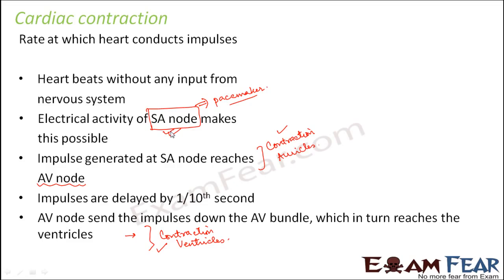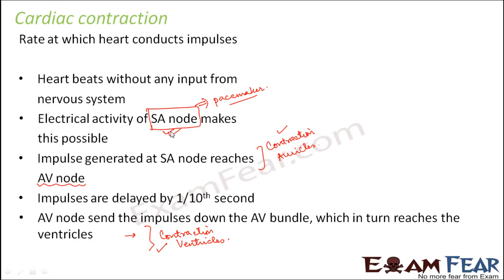And it has been found that in the SA node, the maximum number of action potentials can be generated in 1 minute. That is almost 70 to 75 action potentials in a minute. That means almost these many impulses can be generated.